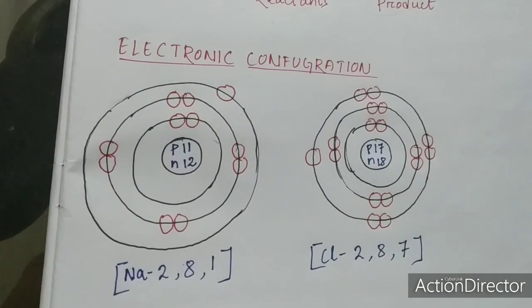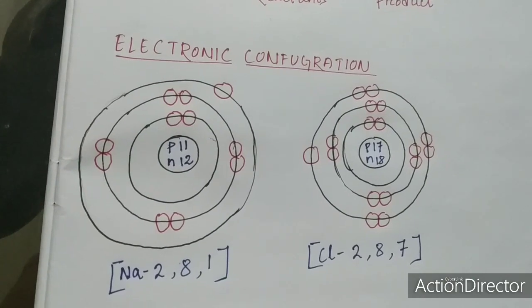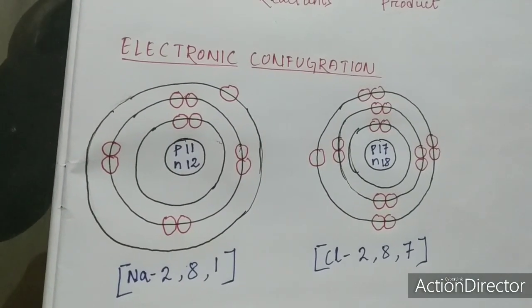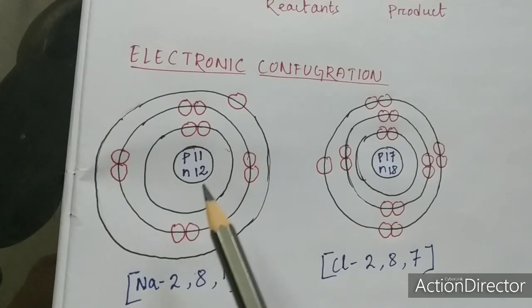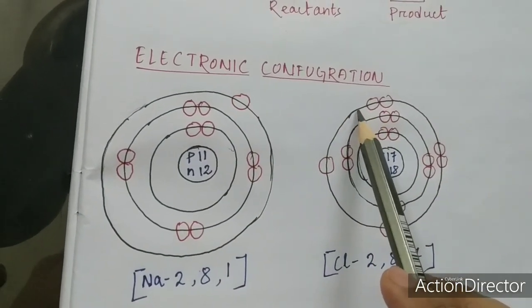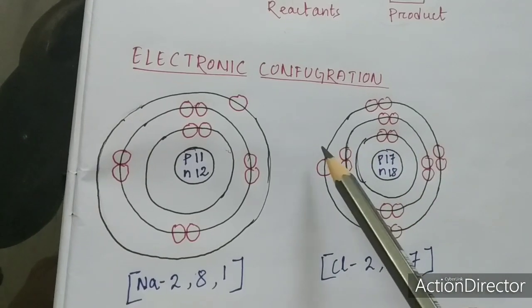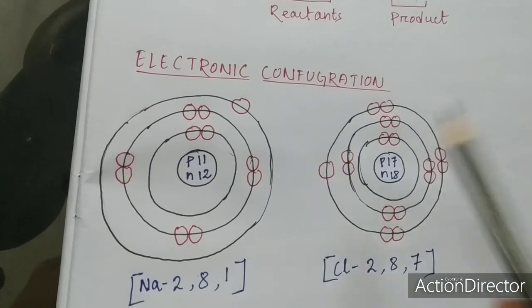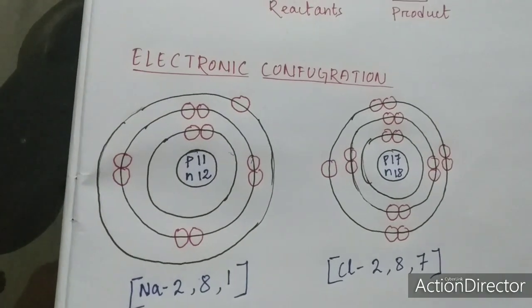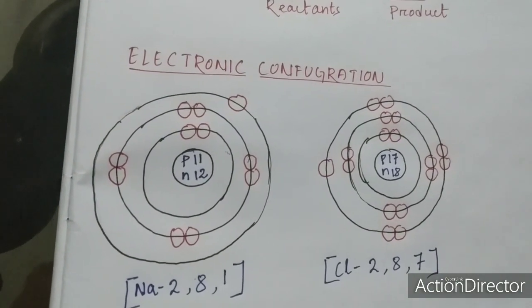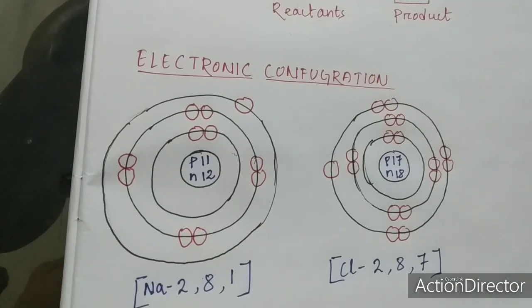What is a stable electronic configuration? Stable electronic configuration means the outermost shell should contain 8 electrons. When the outermost shell is satisfied with 8 electrons, then we can say the atom has a stable electronic configuration.